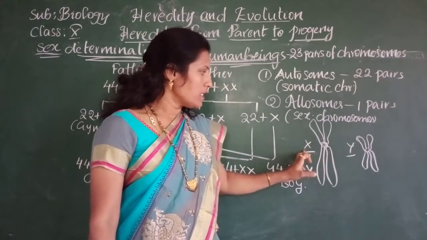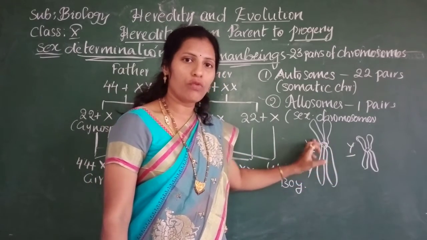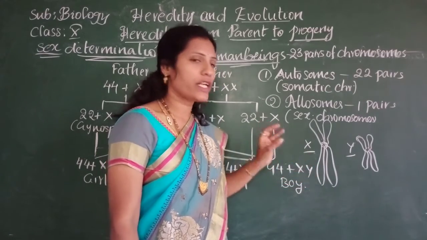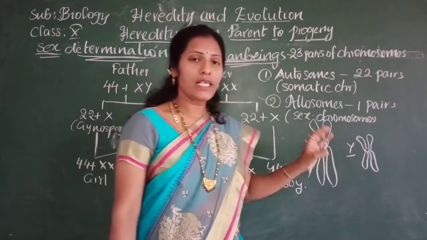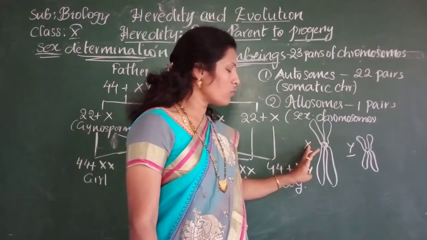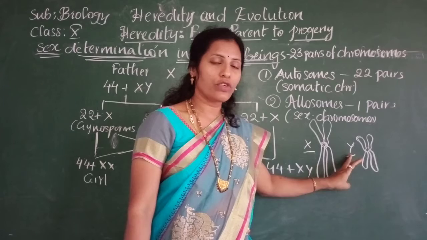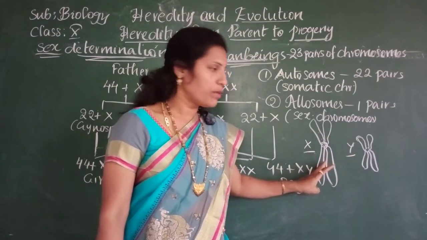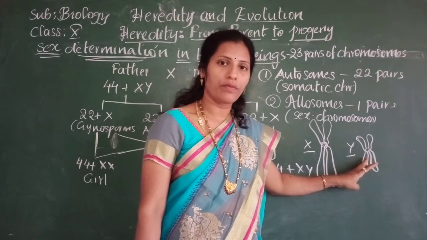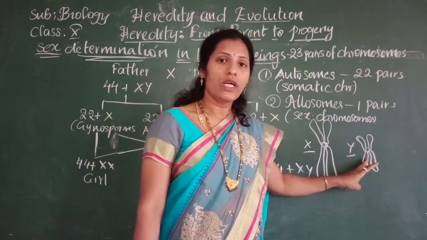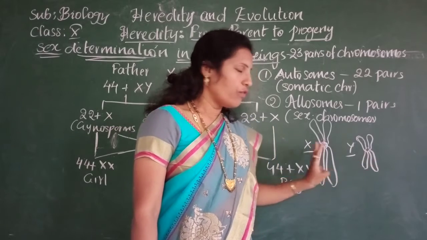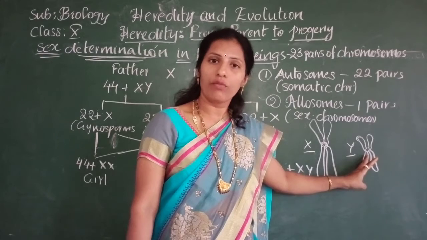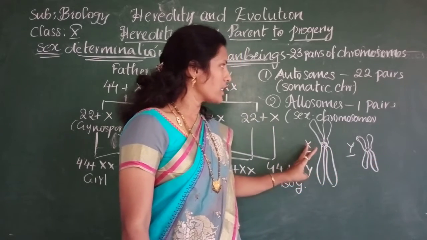If you see this X chromosome, the chromosomal structure is normal, and in females we find two X chromosomes. Whereas in males we find one X chromosome and one Y chromosome, which are dissimilar in structure, because the X chromosome is normal in structure, whereas the Y chromosome is short. That means males have dissimilar chromosomes, one is X and one is Y, whereas females have similar chromosomes and both are of the same type, that is X.